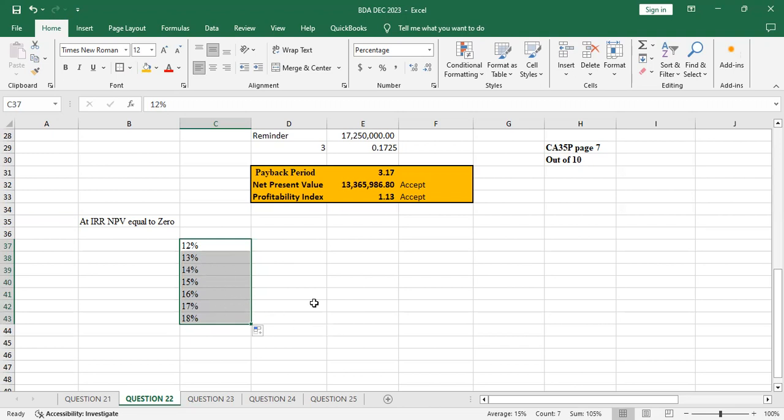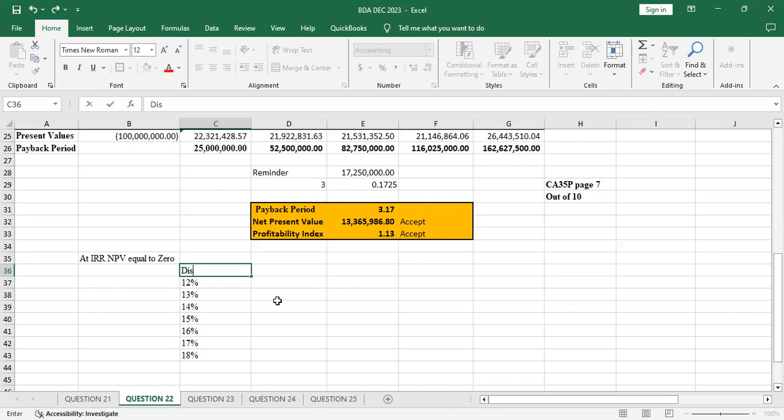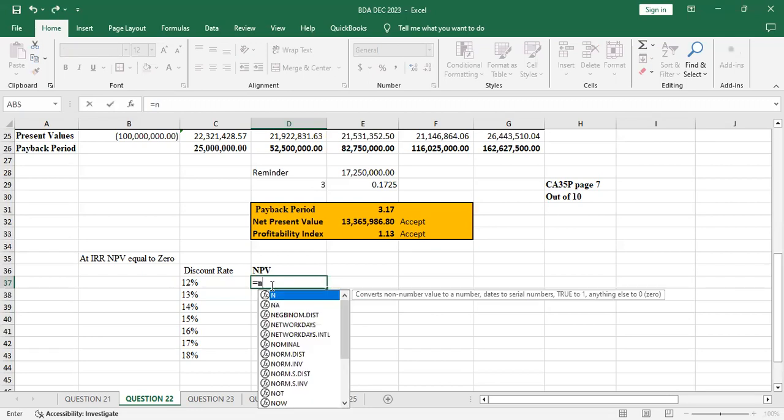So we all know that you can decide also to repeat the NPV function, isn't it? These ones will be the discount rates, while here, this one will be the net present value. So I'll just repeat the equal sign. We use NPV, we press tab.